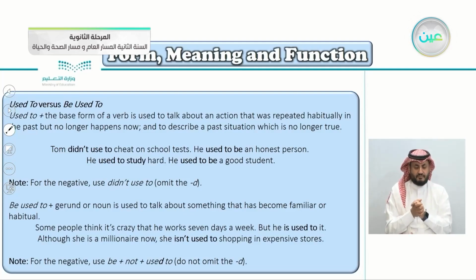Although she is a millionaire now, she isn't used to shopping in expensive stores. So we're talking about something in the present. Be used to plus the gerund or noun. Unlike used to plus the base form, we're talking about something in the past.